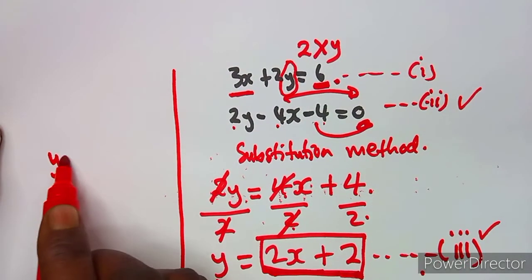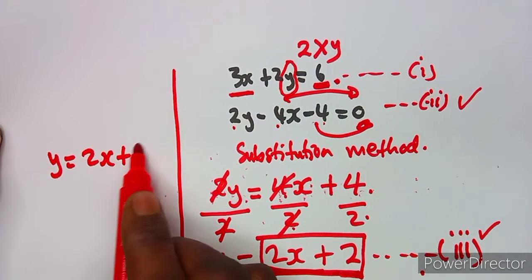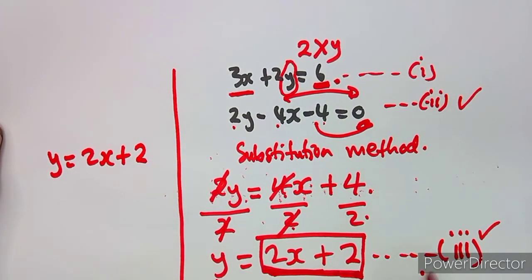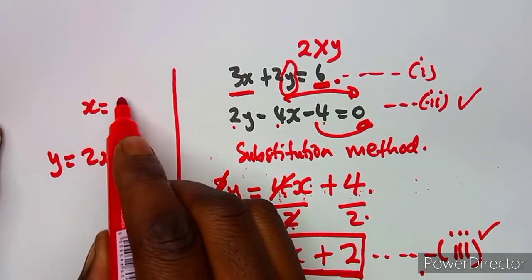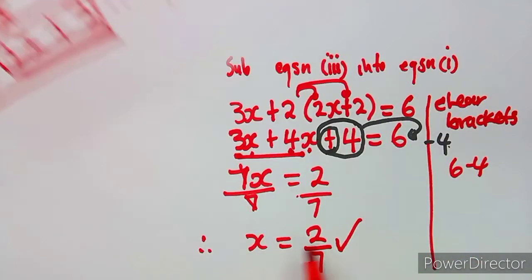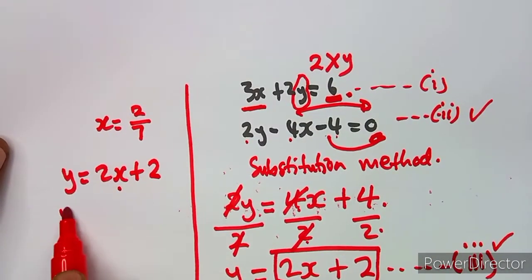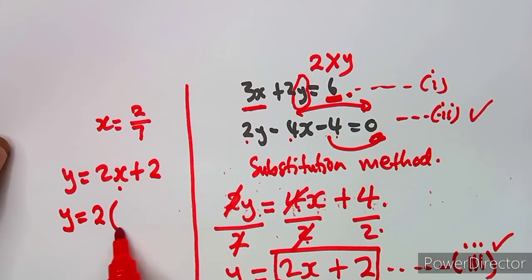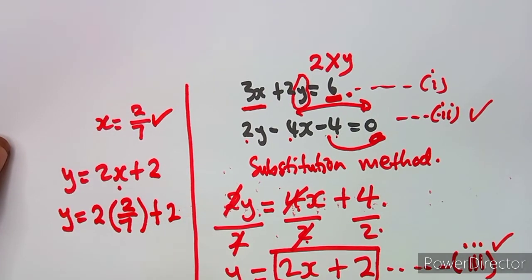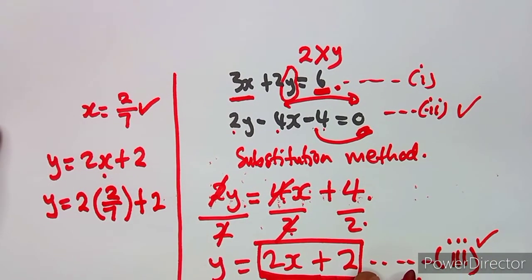Since y is equal to 2x plus 2 from equation 3, and our x in this case is 2 over 7 from the value that we obtained, we are just going to substitute our x here. So y is equal to 2 times x, which is 2 over 7, this value of x that you are given, plus 2, like this. If you are maybe facing some challenges working this out, you can just use your calculator.